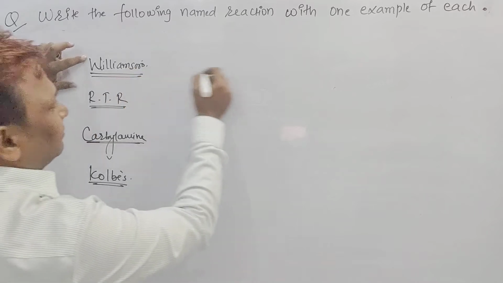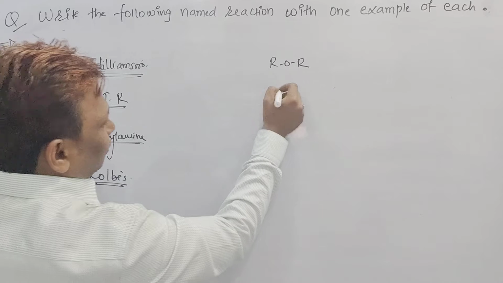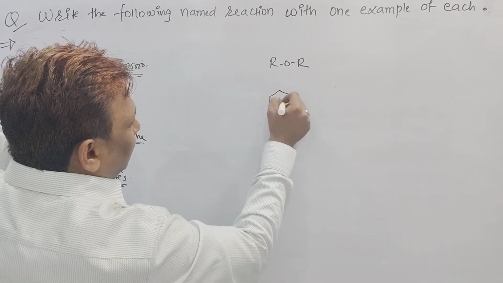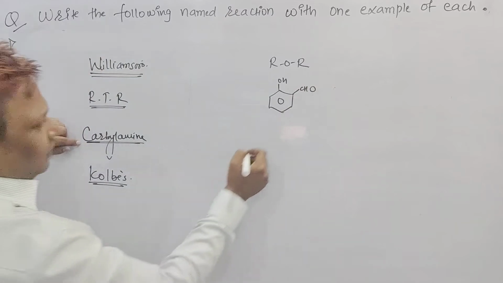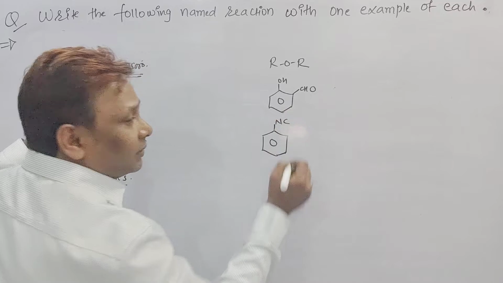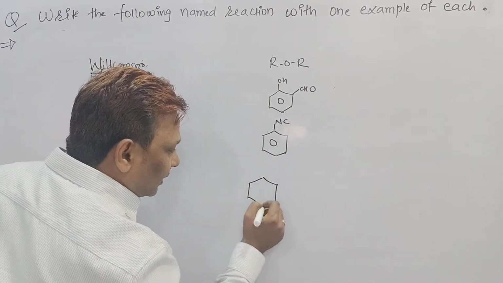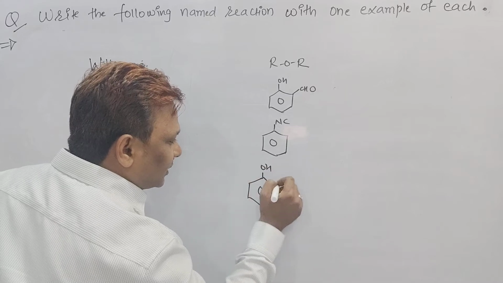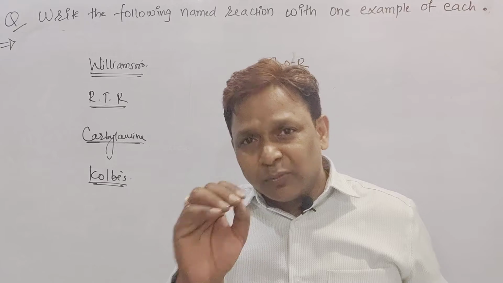See, beta, in Williamson you are going to prepare ether. But in Reimer-Tiemann you are going to prepare orthohydroxybenzaldehyde. But in carbylamine you are going to prepare phenyl isocyanide. It is a way to remember. And in Kolbe you are going to prepare orthohydroxybenzoic acid. Are you able to remember, beta, this name? This name only you have to remember.